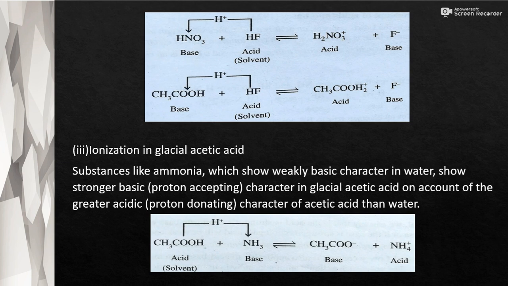So substances like ammonia, which show weakly basic character in water, will show strong basic character in glacial acetic acid. The reaction is shown here: CH3COOH plus NH3 gives CH3COO- plus NH4+. That is, NH3 has strong basic character in glacial acetic acid.